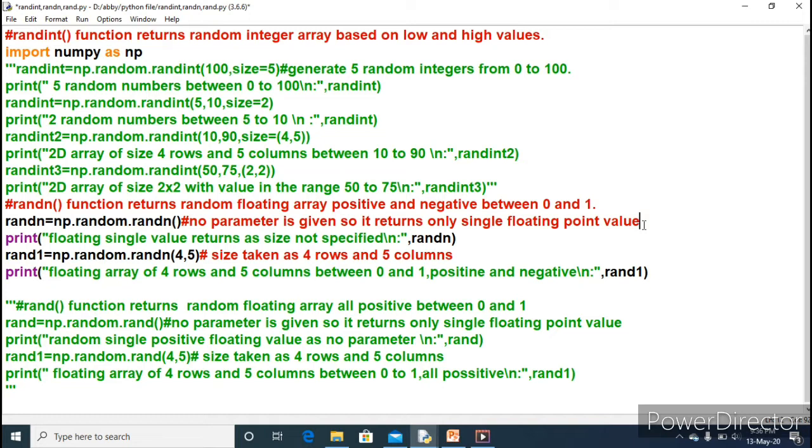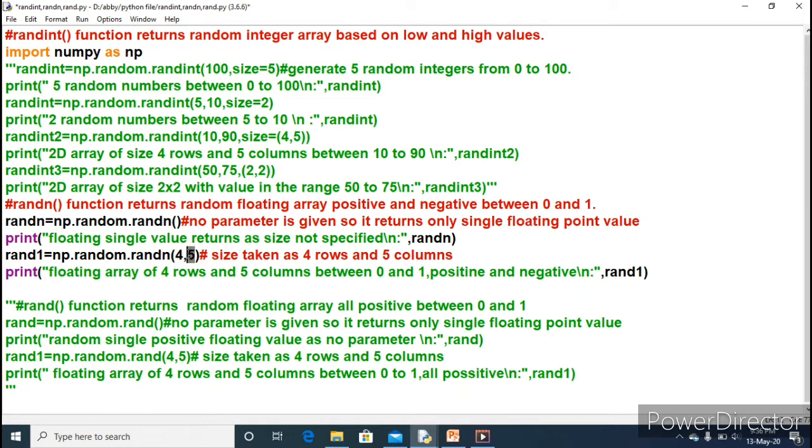And what will be the type of that value? Of course it will be a float value, a decimal value will get returned. So the first print will get the single floating point value, and for the second print, just look at the second line of the program, np.random.rand_n 4, 5.